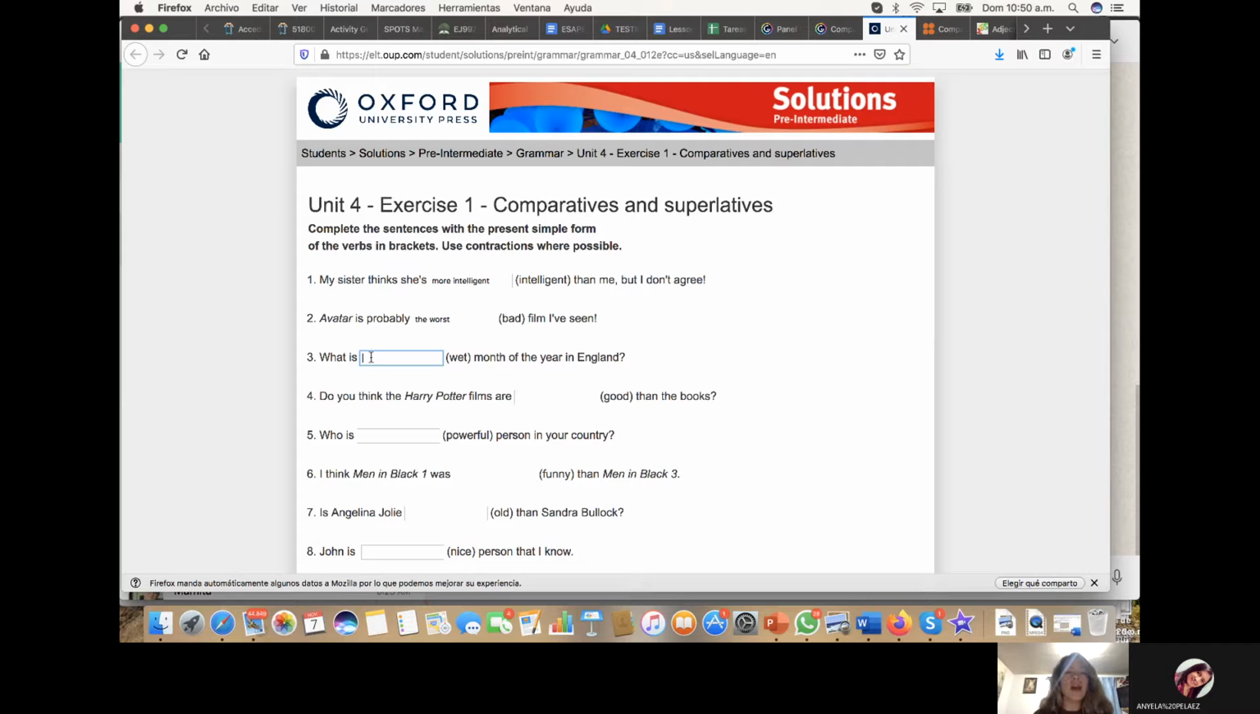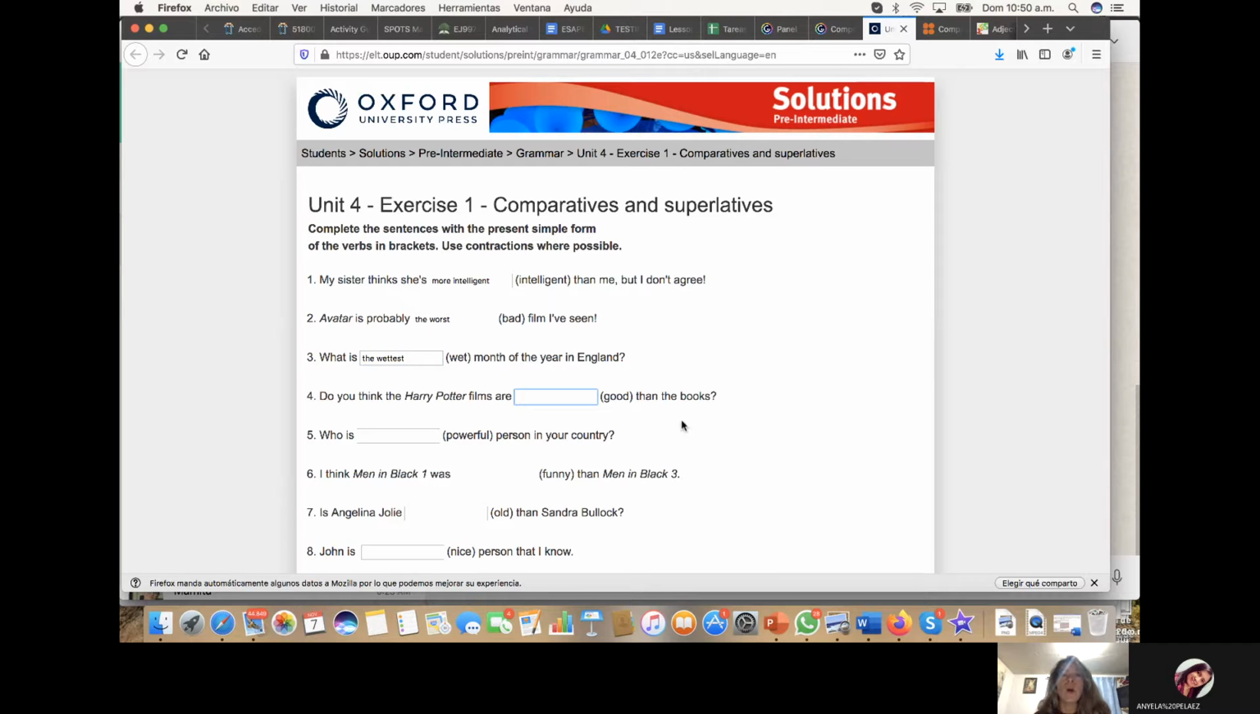Okay, and now we have the third. Here we have only one subject, so it's going to be a superlative. What is the wettest? Remember wet: we have consonant, vowel, consonant. When we have this structure, we have to double the last consonant, and in this case it's T. Then we add the structure for the superlatives, which is est.